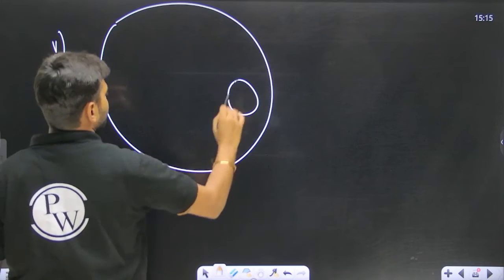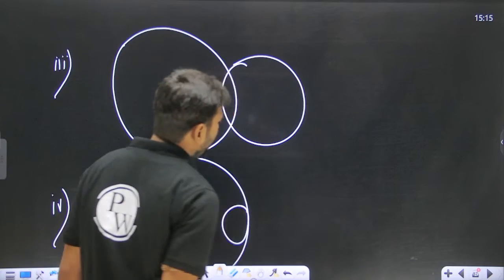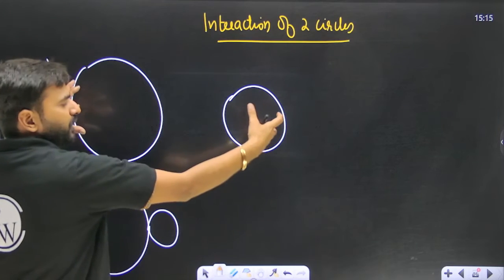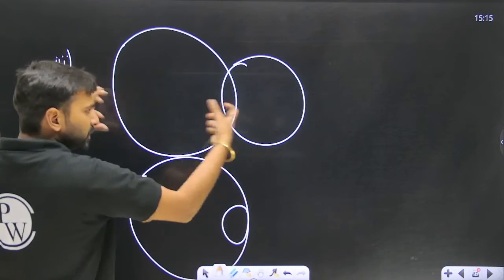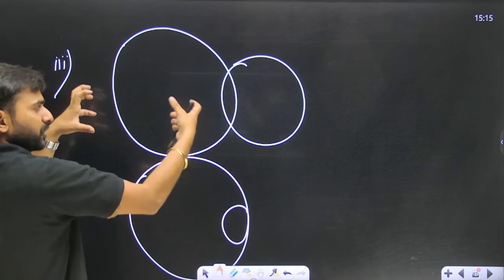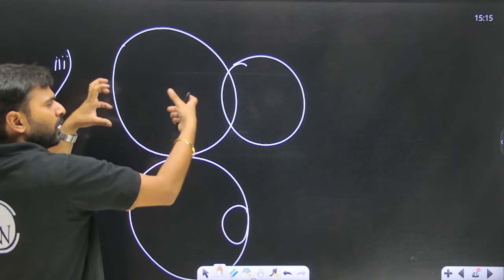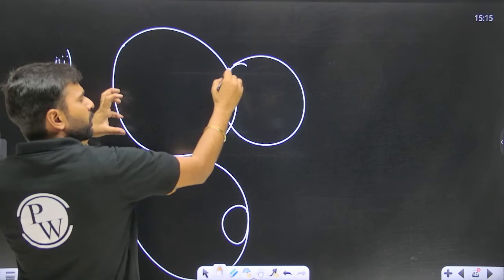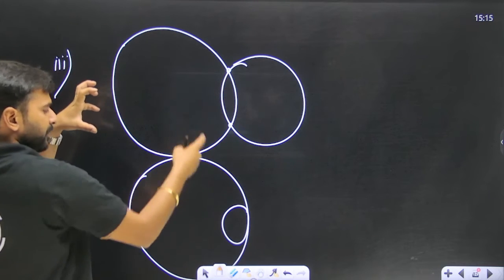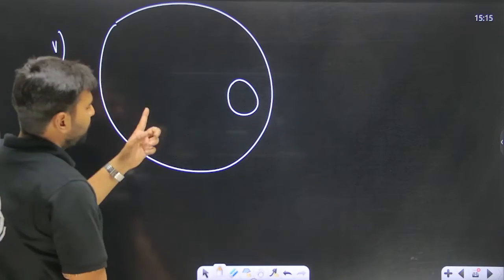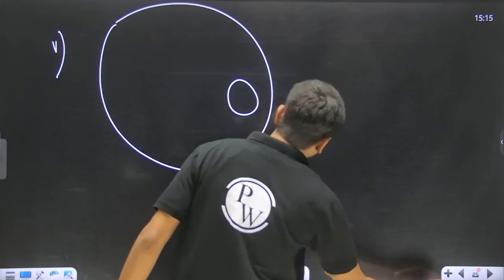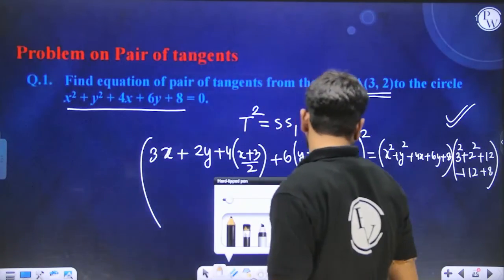And the last scenario is this, that is one inside the other. Now understand it like this: the two circles are away from each other, you are bringing them close, they will touch each other. The moment they start touching each other, now they will cut. The moment they cut each other, these two common points will come, and the moment will come when these two will be touching each other internally, and then this is completely inside. So these are the 5 interactions possible between two circles.